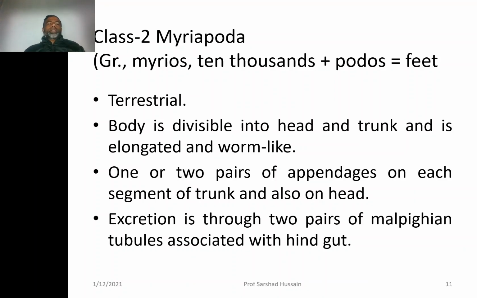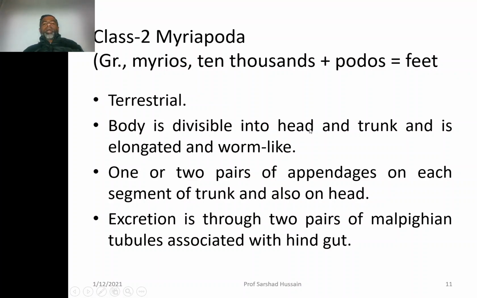Then coming to the second class; the first class was Crustacea, the second is Myriapoda. Myriapoda means having 10,000 feet, but this is just a name. That doesn't mean that they have 10,000 feet; the name is based on the fact that they have more feet on the body as compared to other groups. They are terrestrial.